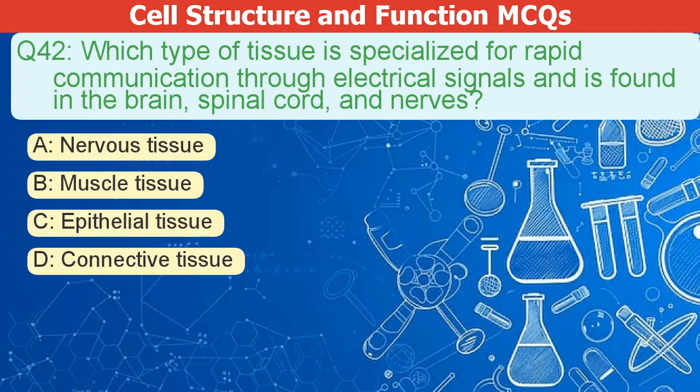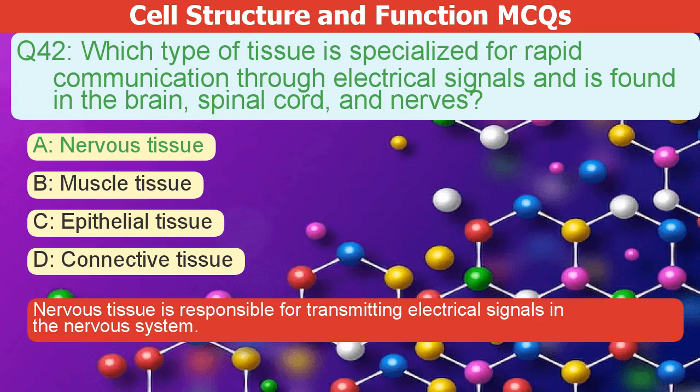Which type of tissue is specialized for rapid communication through electrical signals and is found in the brain, spinal cord, and nerves? A. Nervous tissue. B. Muscle tissue. C. Epithelial tissue. D. Connective tissue. The correct answer is A. Nervous tissue transmits electrical signals in the nervous system.